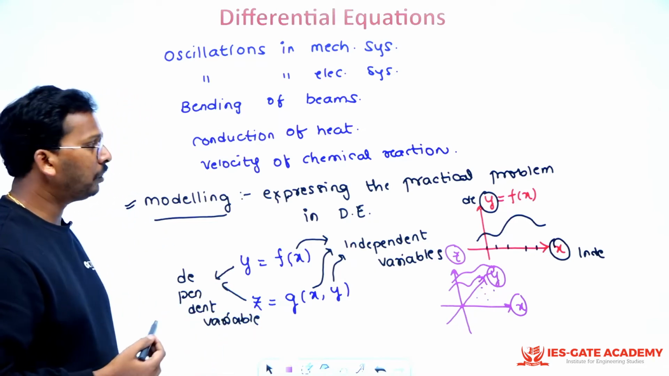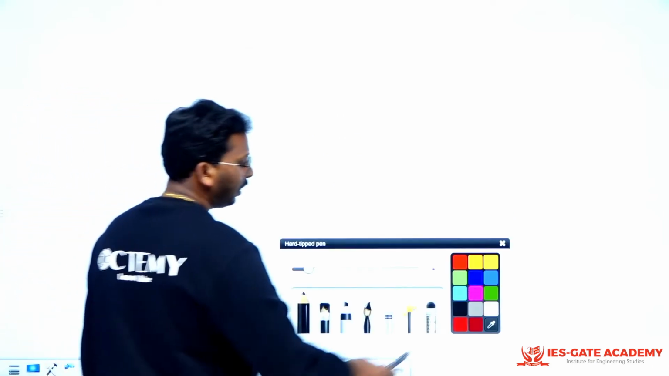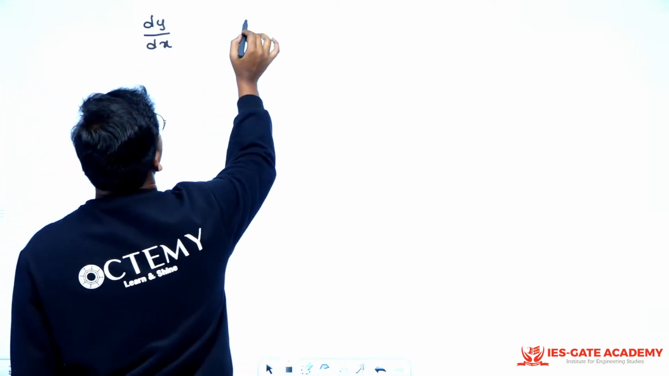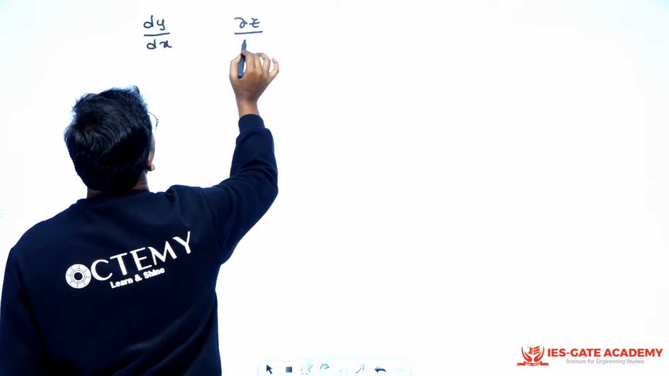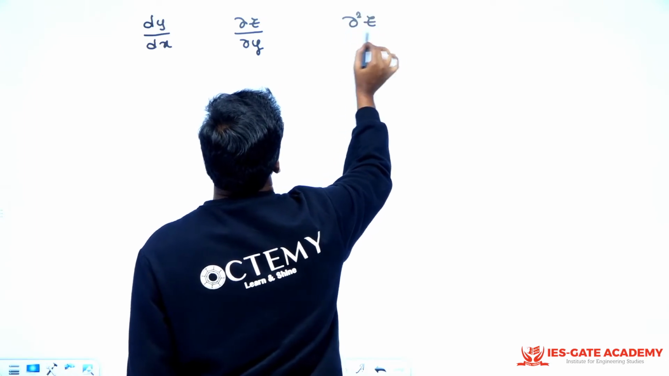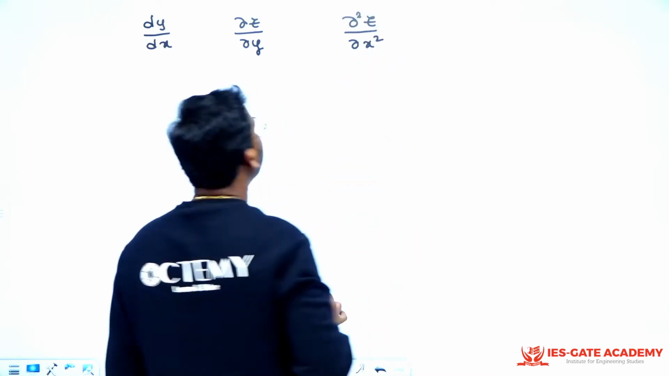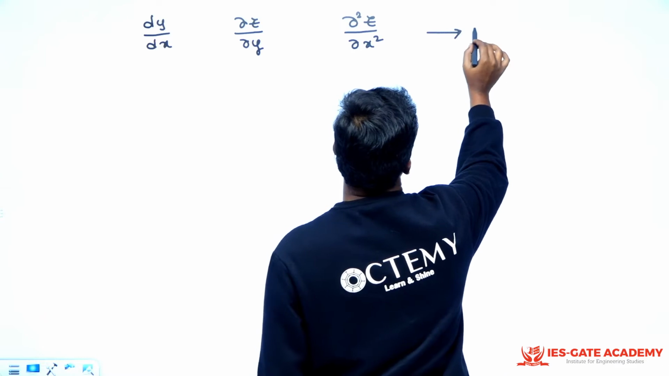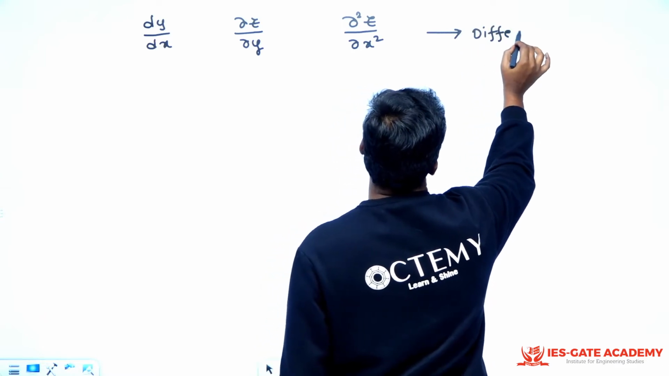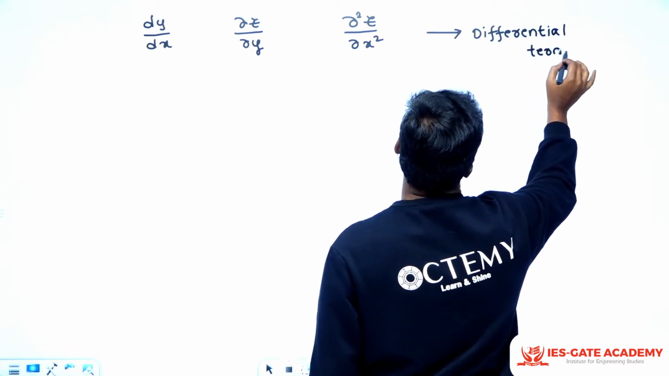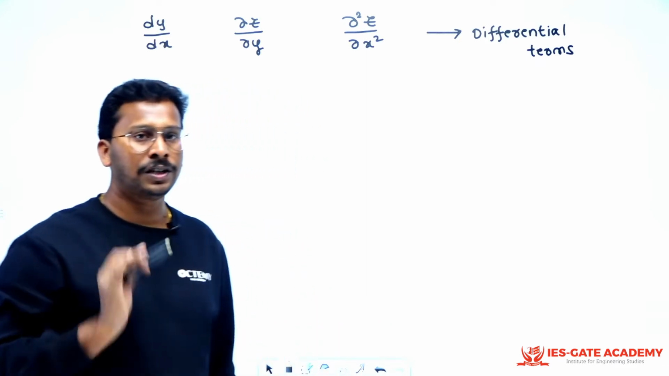Because if you want to show a differential equation, or say if I am writing a differential term, say I am writing dy by dx, or say I am writing dou z by dou y, or del z by del y. Say I am writing dou square z by dou x square, right? I can write any terms like this. These terms are called differential terms, or simply differential coefficients also, right?